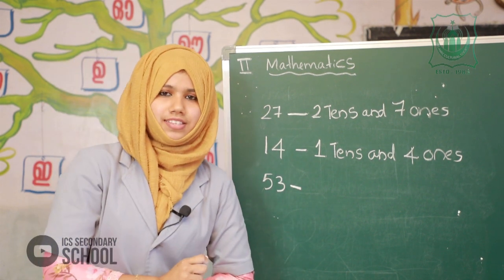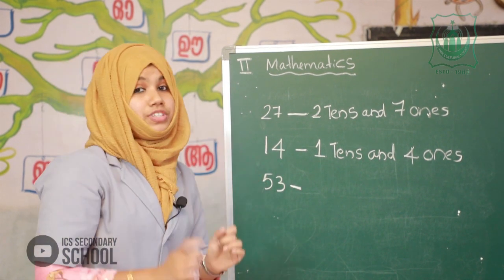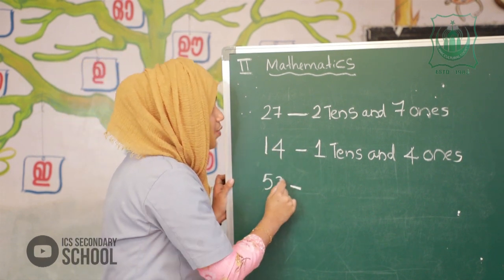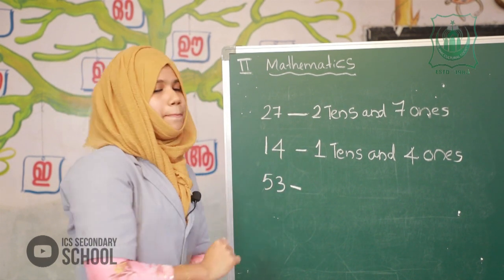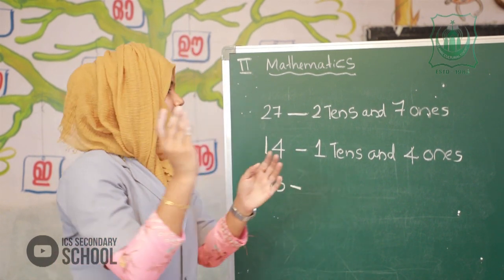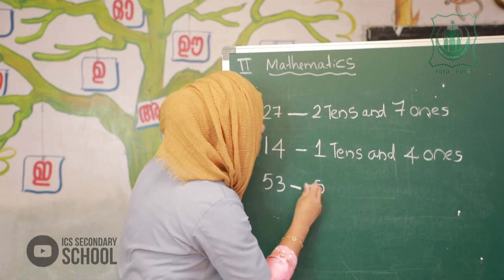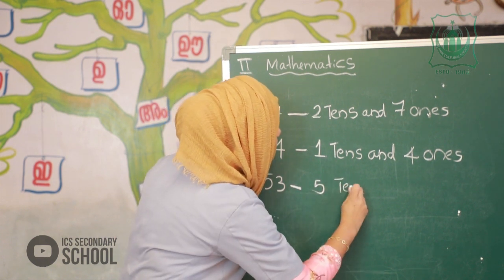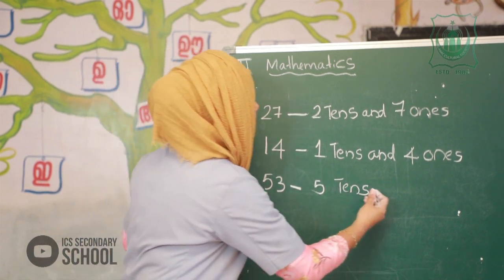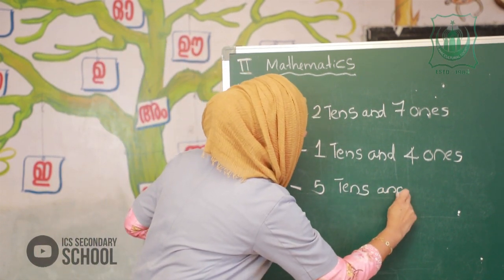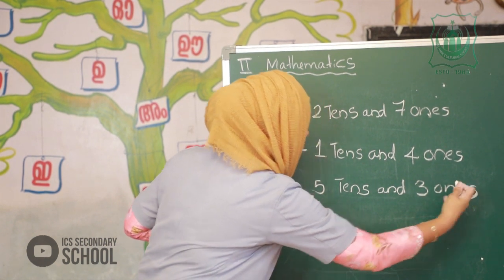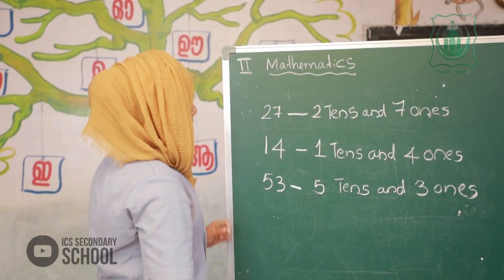Which number is this? Yes, 53. So, write the place value of each digit in the number 53. 5 is in which place? 5 is in tens place. Very good. So, it is 5 tens. 5 tens means 50. Okay. And 3 ones. Okay. Next.